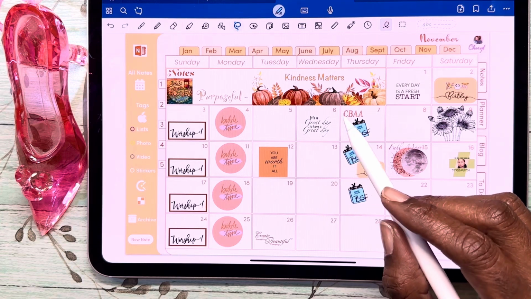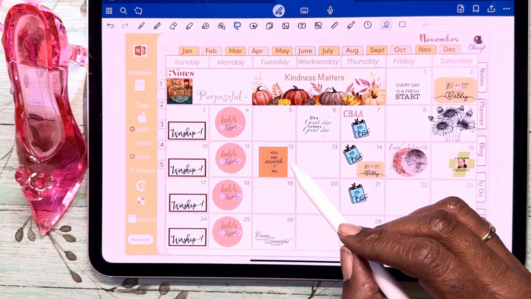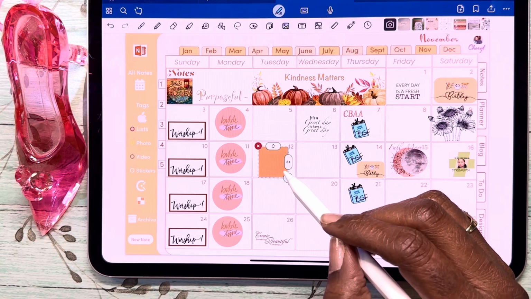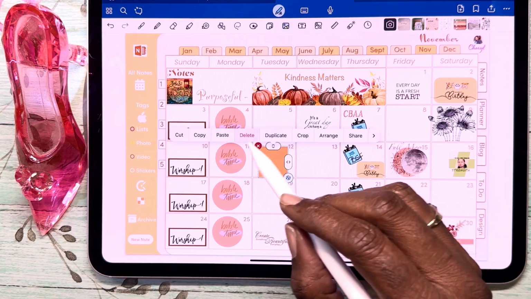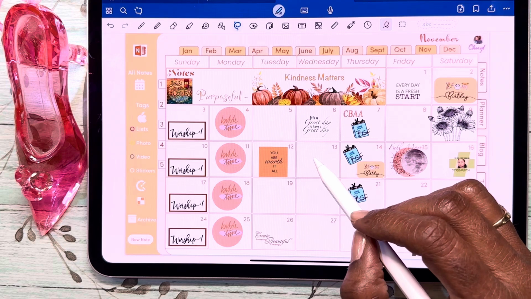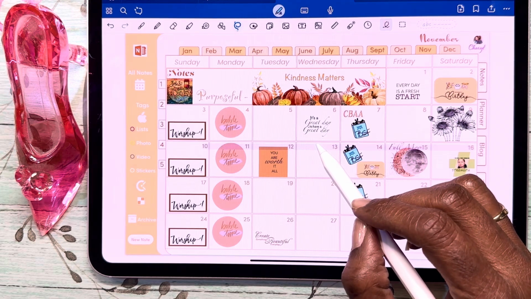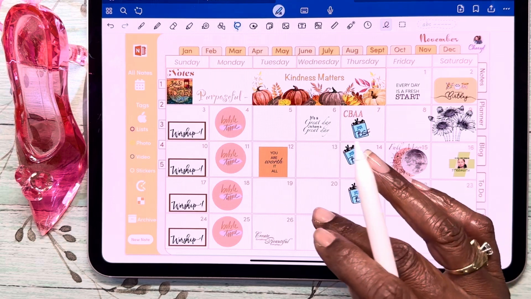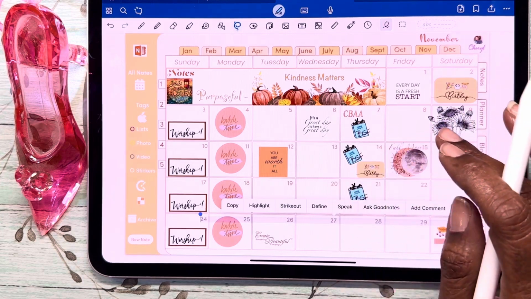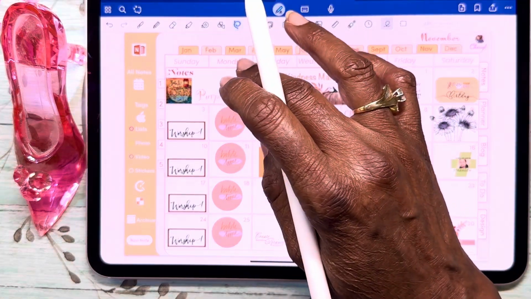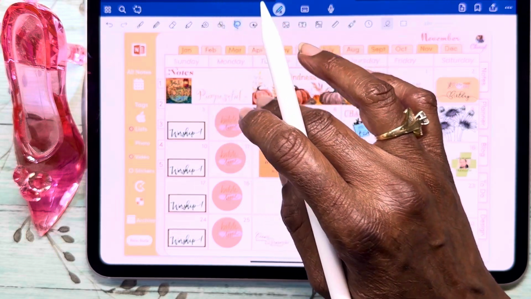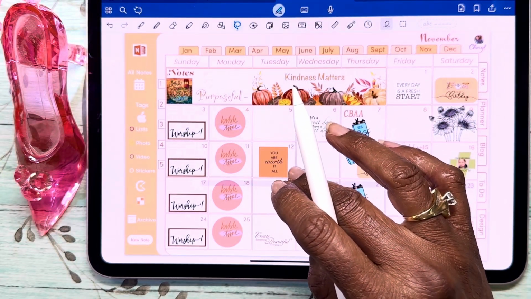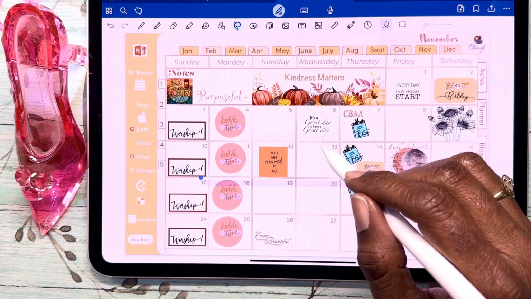I've got some words and phrases here, and I want to use this rectangle here. So I'm going to copy it and paste it. For some reason, it's selecting things that I don't want it to select. I don't know if anybody else is experiencing that, but it is making it very frustrating. I don't want to do that.